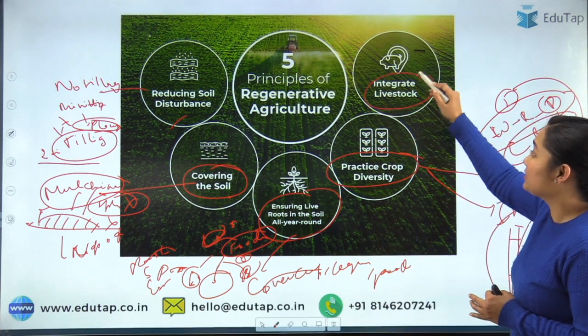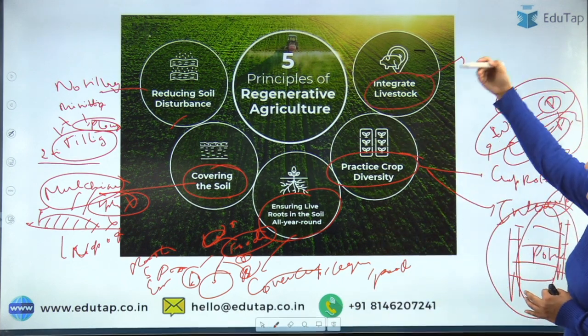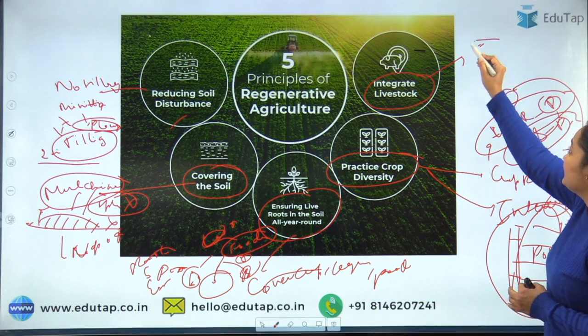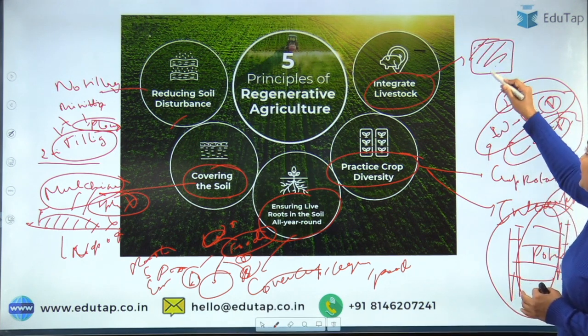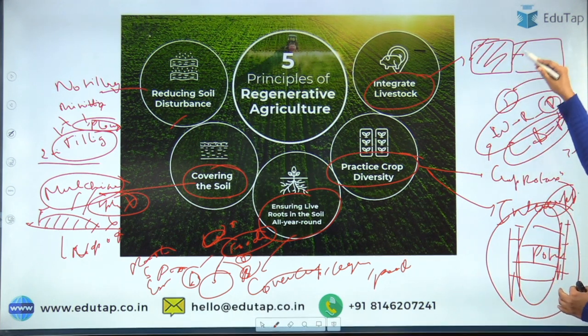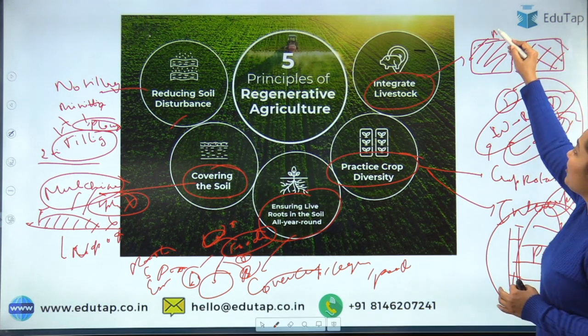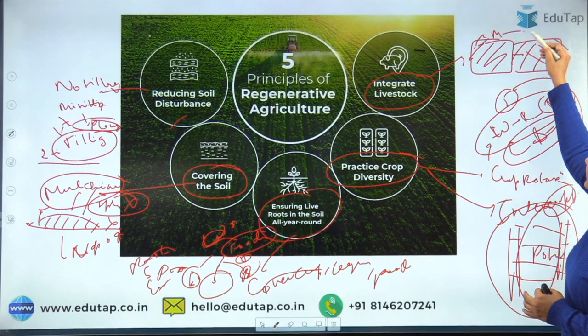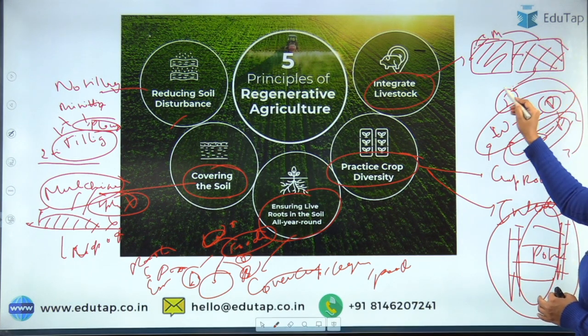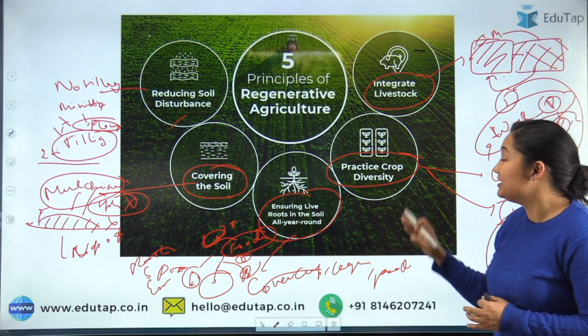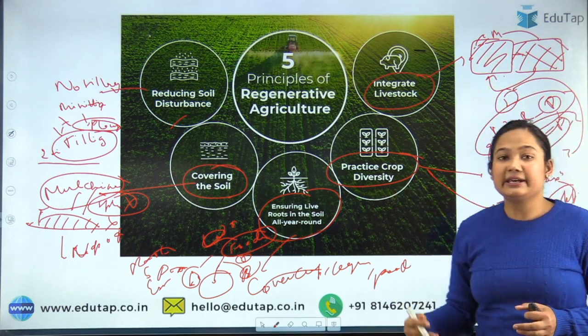Then you can also integrate livestock in your agriculture practices. That means you can have an animal farm here, and you can grow agriculture plants here. Whatever manure is generated from the animal farm, you can use it in agriculture, and the residue you can feed to your animal. So this will help with nutrient recycling.